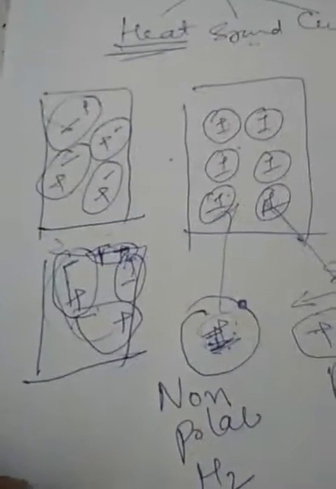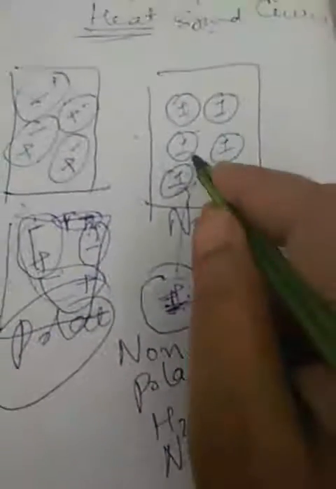This makes the net dipole moment zero. So although polar molecules have individual dipole moments, the resultant dipole moment is zero. Non-polar molecules do not have a dipole moment, so the resultant is already zero. That is what happens in the absence of an electric field.